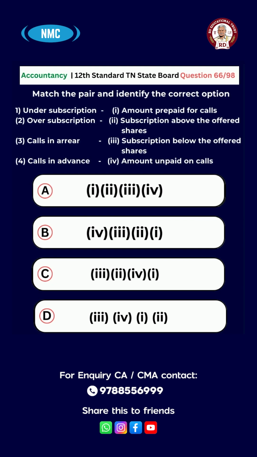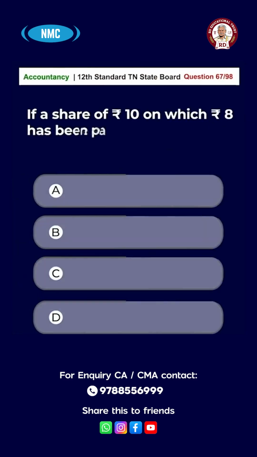3, 2, 4, 1, D. 3, 4, 1, 2. And the answer is option C. 3, 2, 4, 1.